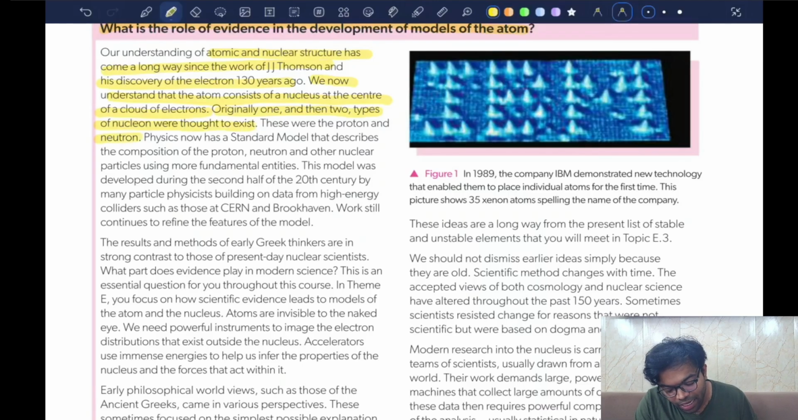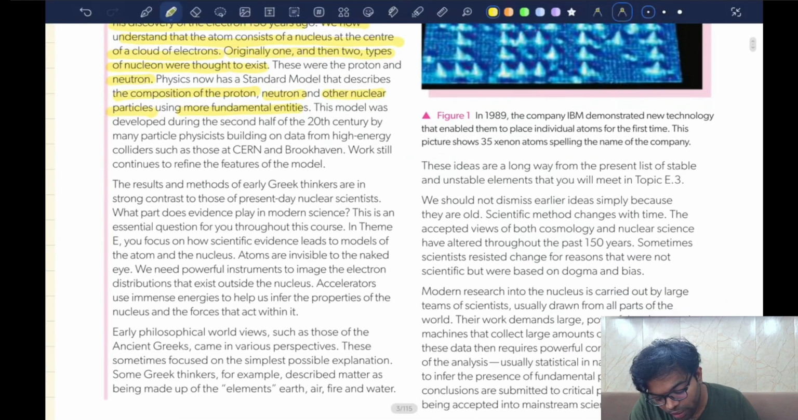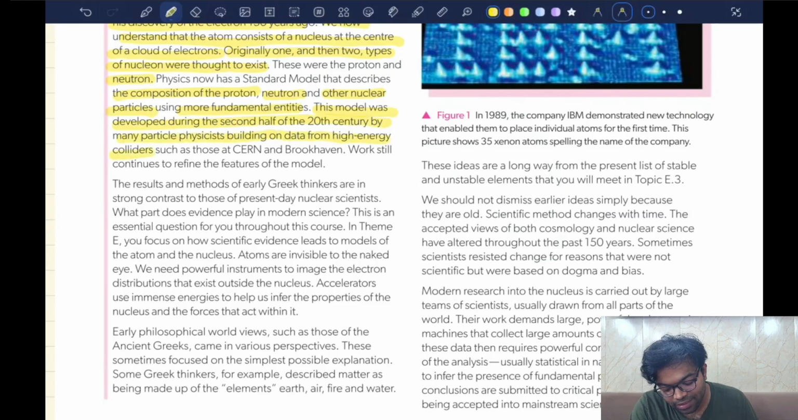Physics now has a standard model that describes the composition of protons, neutrons, and other nuclear particles using more fundamental entities. Now, we have already discussed protons and neutrons, but what are these protons and neutrons made up of? That's what we are going to discuss in this chapter. This model was developed during the second half of the 20th century by many physicists, building on the data from the high energy colliders such as the CERN and the Brookhaven colliders.